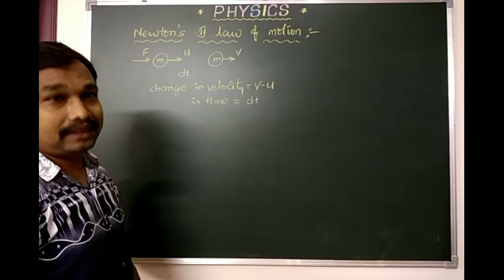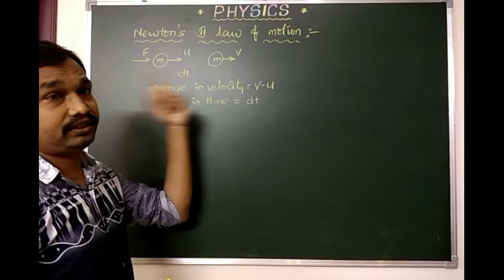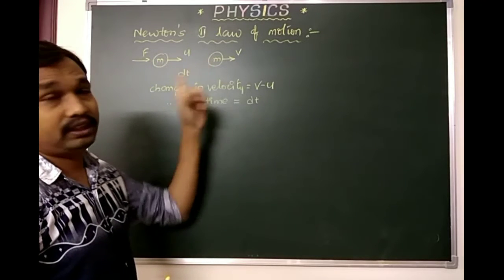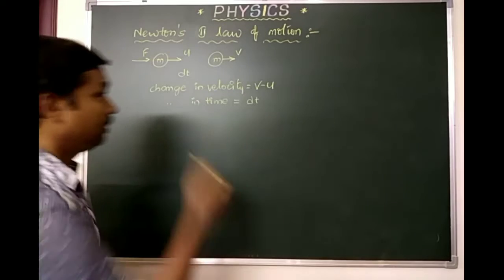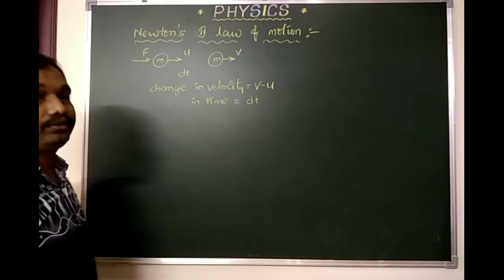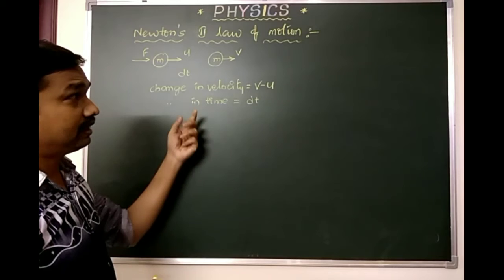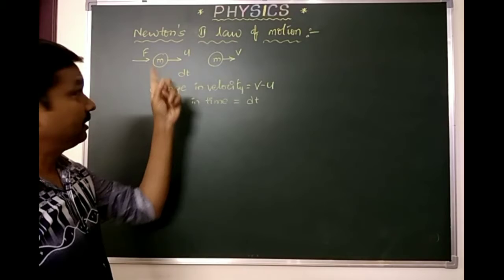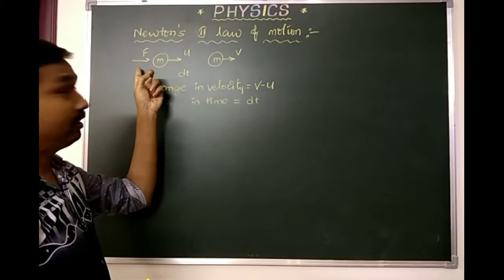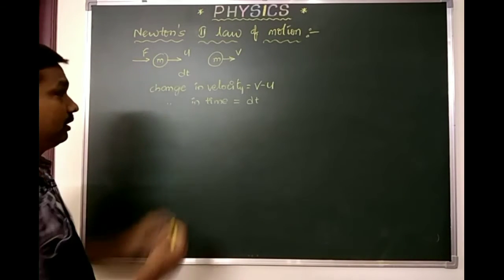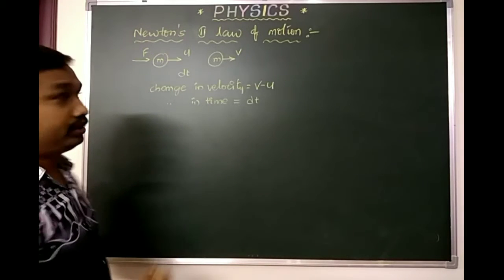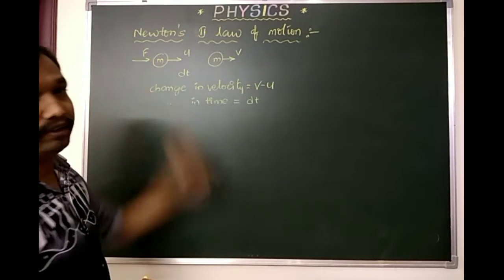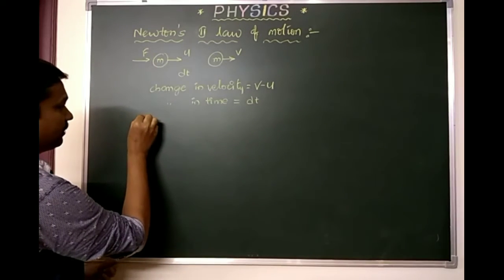If the force exerted is less, then what happened? The change in velocity will be less, and the time taken to change it from u to v will be more. On the basis of this, the rate of change of velocity is nothing but velocity with respect to time. Velocity will increase in less time when the force exerted is more. According to Newton's second law of motion, here we get a relation between change in velocity, time and force exerted. What is that?